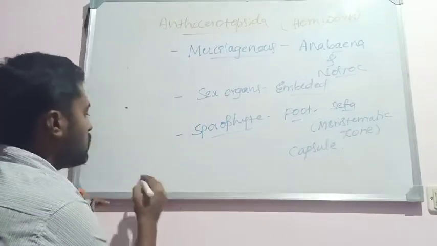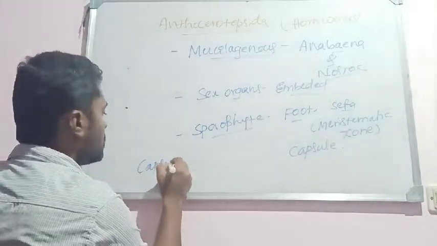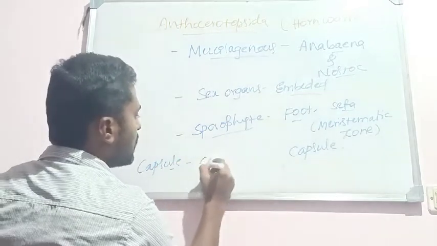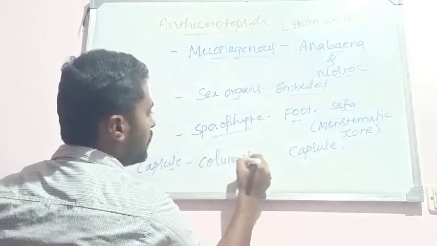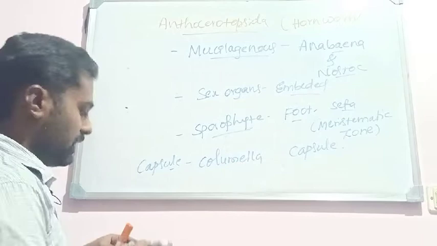Okay, and the capsule's speciality is that it possesses a central strand, called the columella.